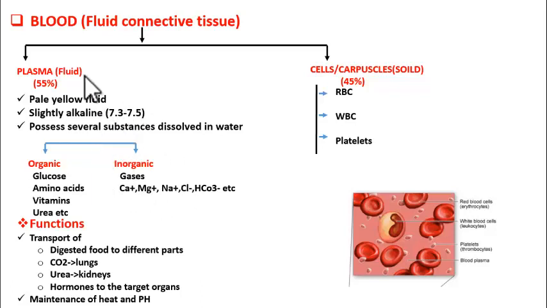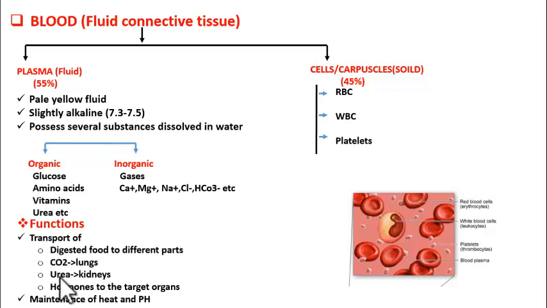Now, what are the functions of this plasma? Plasma is involved in transportation of different substances. See here, digested food materials are transported to different parts. See here, it is made up of glucose, amino acids, vitamins. Why? Because it is carrying them. Got it? And it is involved in transportation of carbon dioxide. That is why it has bicarbonate ions. Got it? I told you, in respiration carbon dioxide is transported in the form of bicarbonate ions in the plasma. Right? So it is involved in carbon dioxide transport to the lungs.